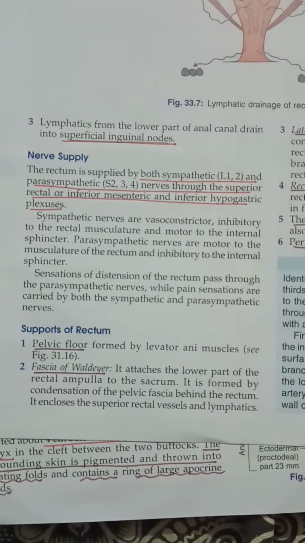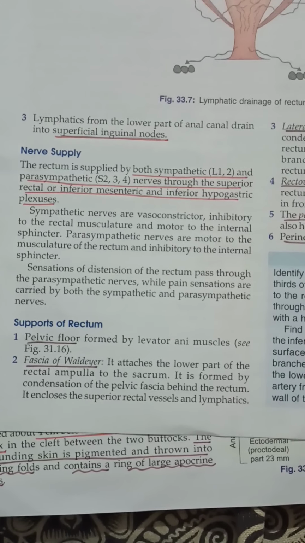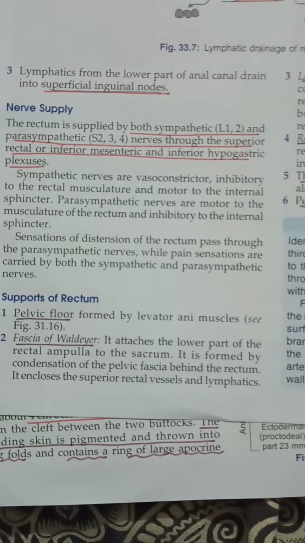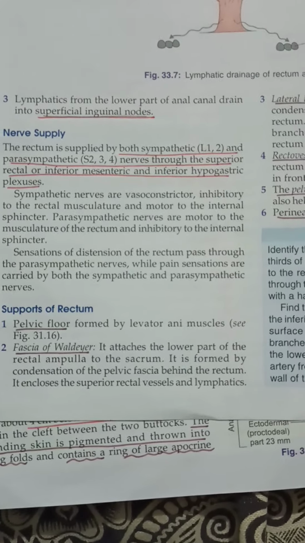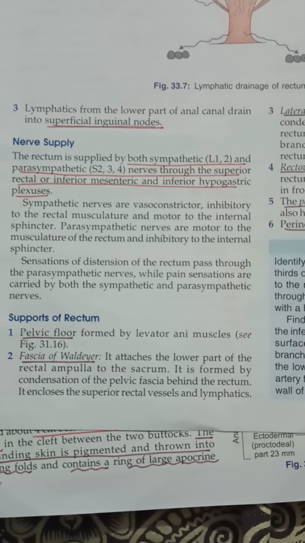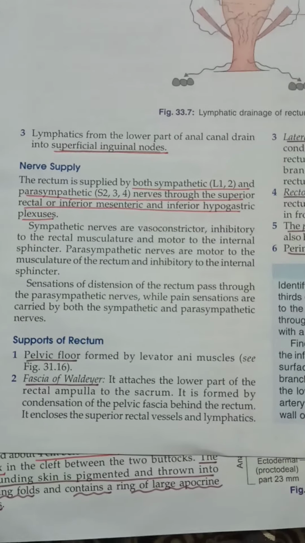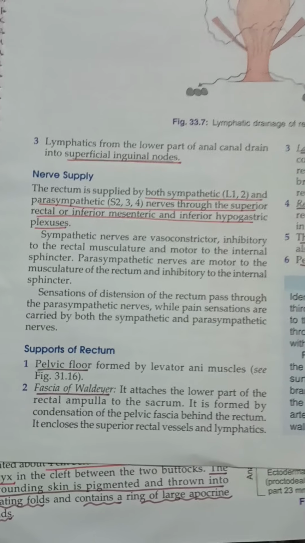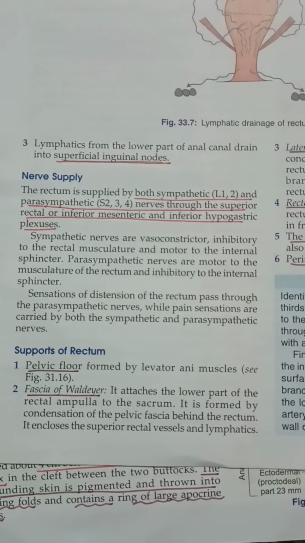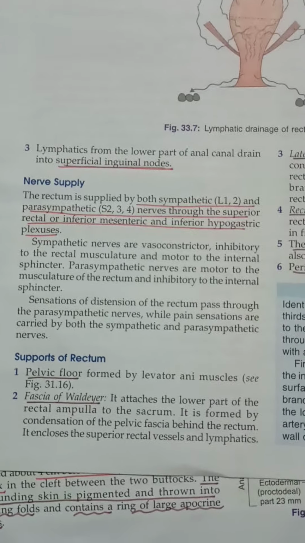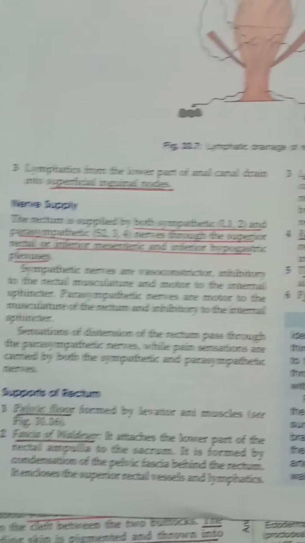The rectum has some supports. The supports are the pelvic floor, formed by the levator ani muscles, and the fascia of Waldeyer. This fascia of Waldeyer attaches the lower part of the rectal ampulla to the sacrum, giving support to the rectum. It is formed by condensation of pelvic fascia behind the rectum, so it encloses the superior rectal vessels and the lymphatics.